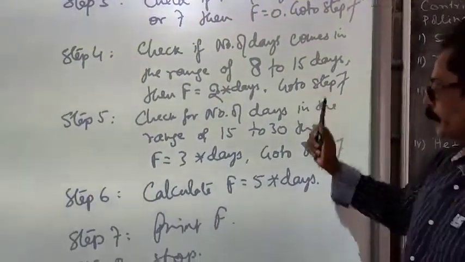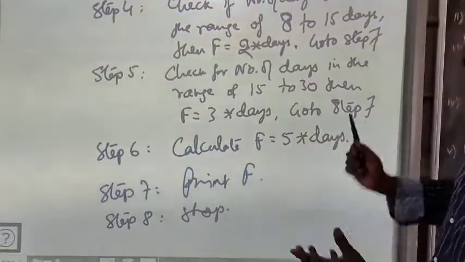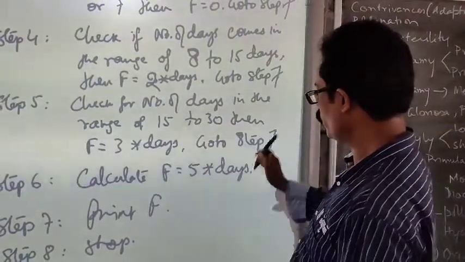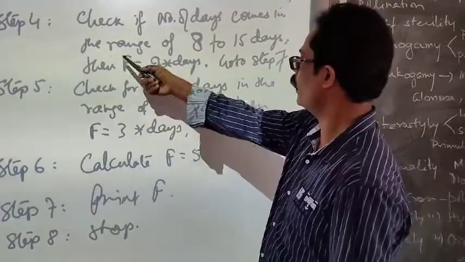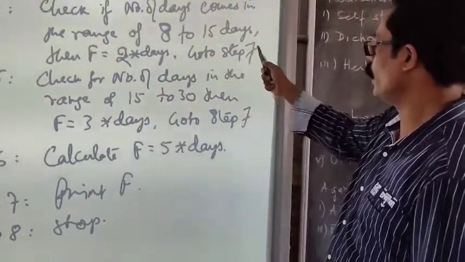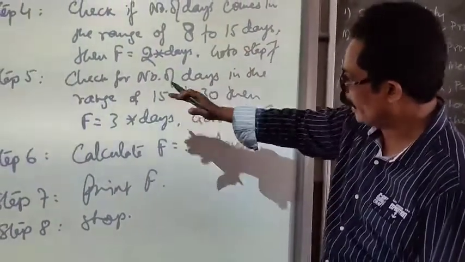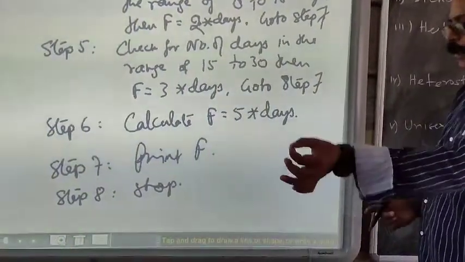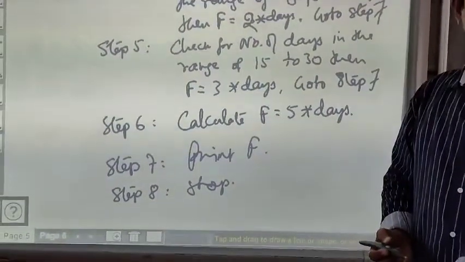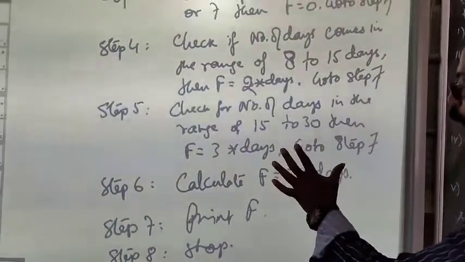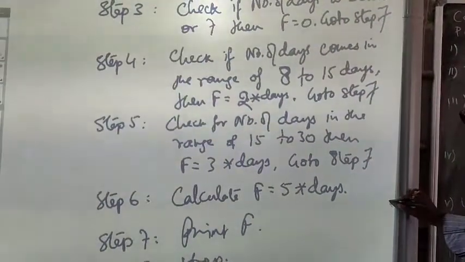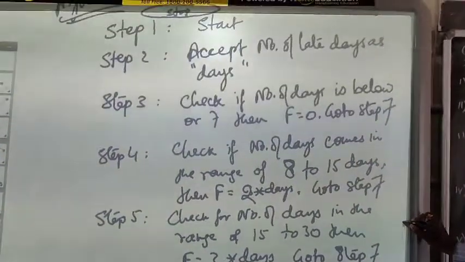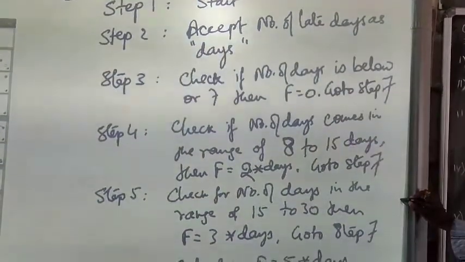That means step 7 means after having calculated, where should it go? It should go straight away to the printing part. So that's what it is going to do. After printing, that is here, say f is equal to 2 into days, go to step 7 means it will skip 5 and 6 and go straight away to 7. That is print, and after that the next step, that is 8. So this is how we are going to write the algorithm. That is from step 1 to step 8 the algorithm will be there. So this is the algorithm that we have now.